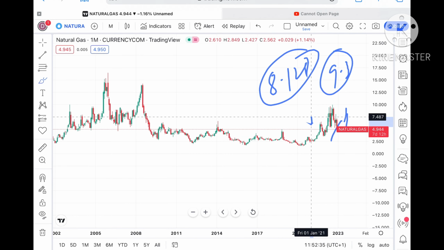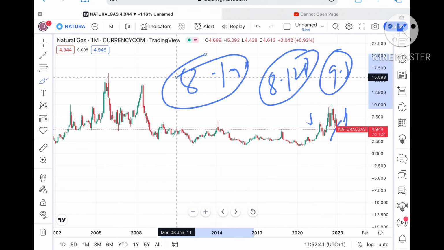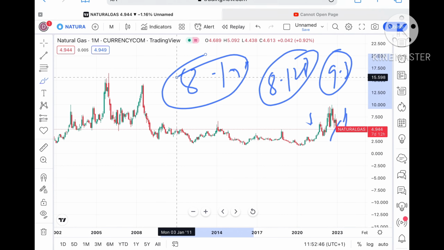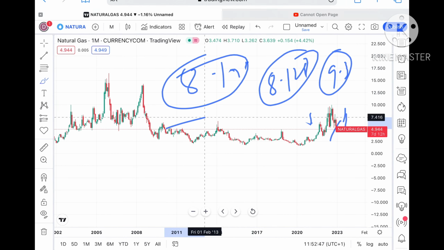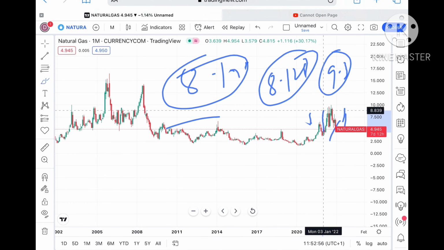And once it starts moving above that particular level, chances are high that we can see it go towards a level of $8.199. And once it sustains above that level, we can see it go further upside. Okay, so you have to understand here that whenever the zone breakout happens, upside or downside movement can come. Once it goes above a level of 8.1, chances of moving further upside are there.